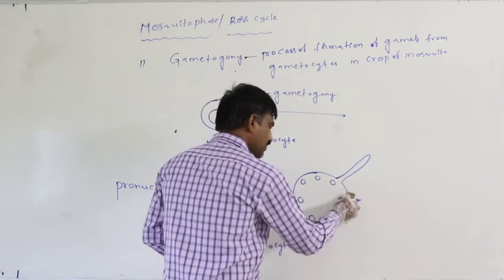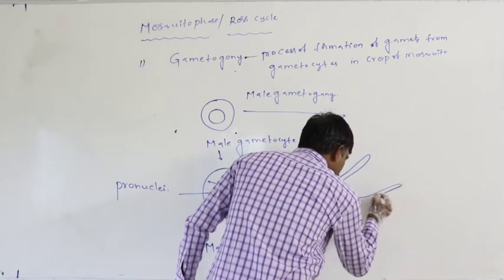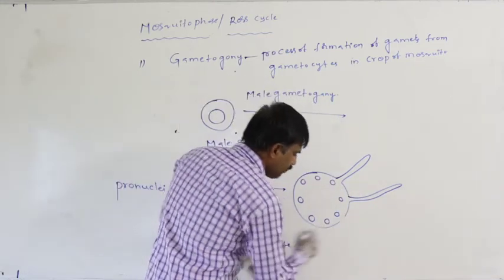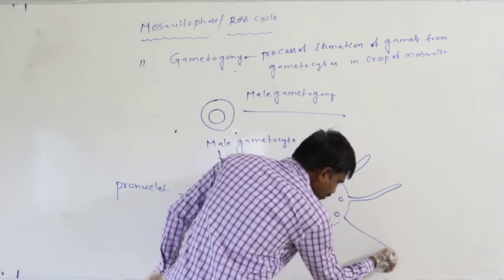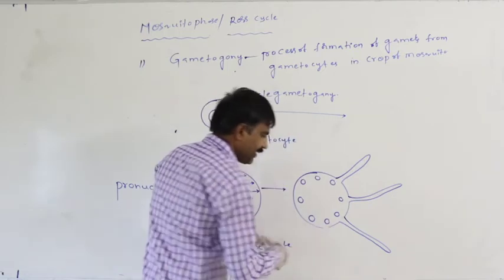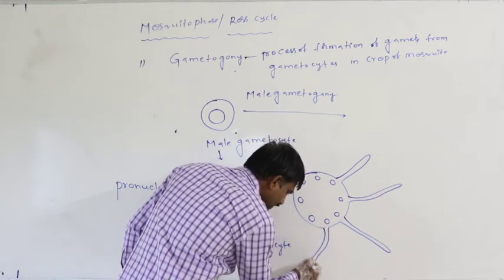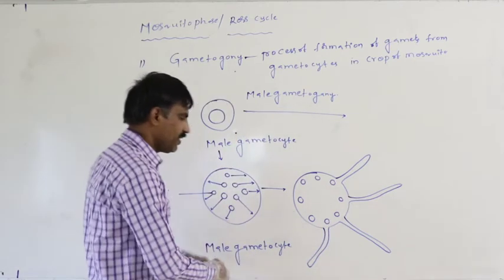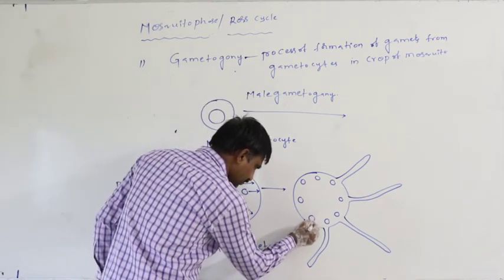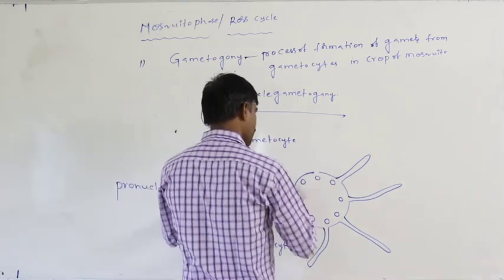Here also, the cytoplasm which is present is projected out like a flagella.